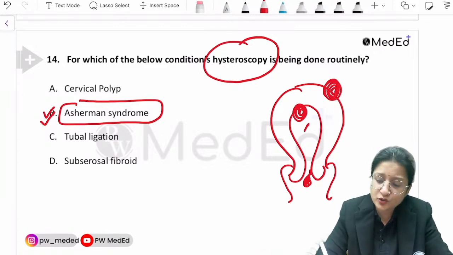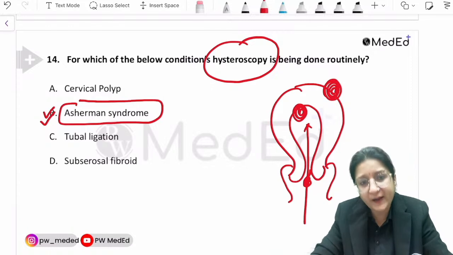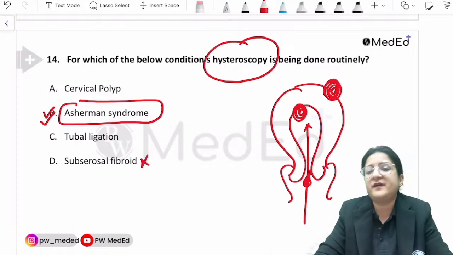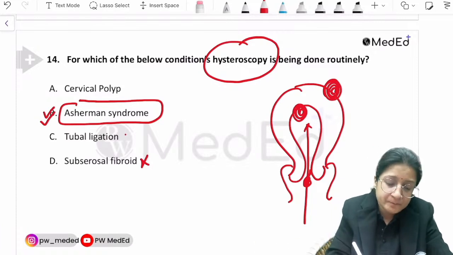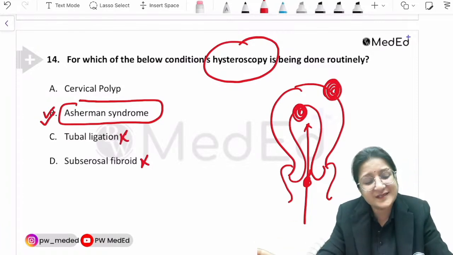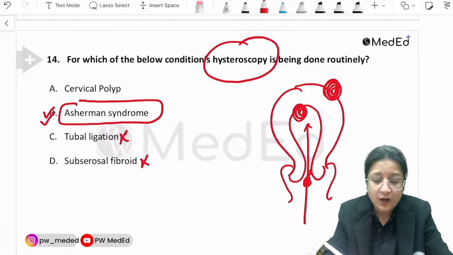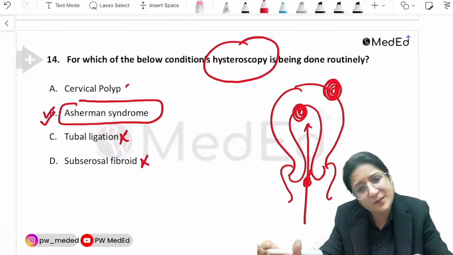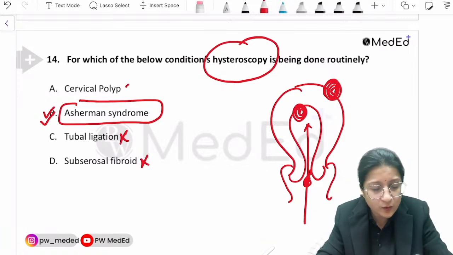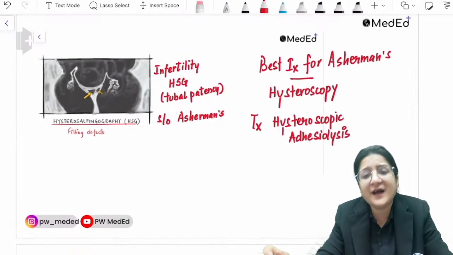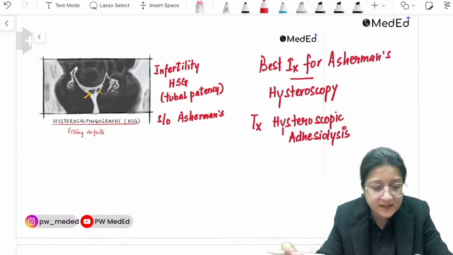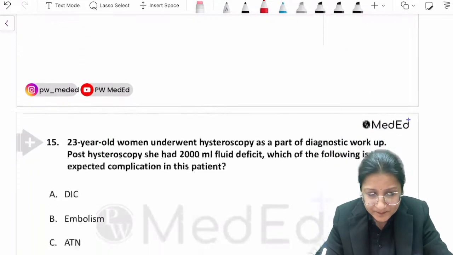How can a hysteroscopy diagnose it? Okay, so not a subserosal fibroid. Tubal ligation also is being done laparoscopically, right? So I think option C and D, you should have no doubts at all. Option number A, cervical polyp, most likely will be picked up by local examination itself. So hysteroscopy, we discussed this. Best investigation for Asherman's is a hysteroscopy.